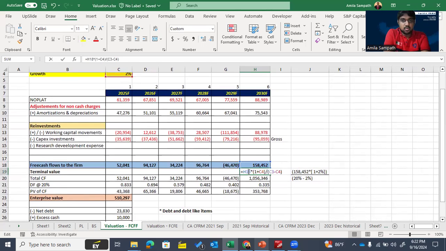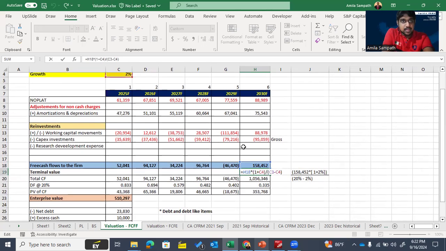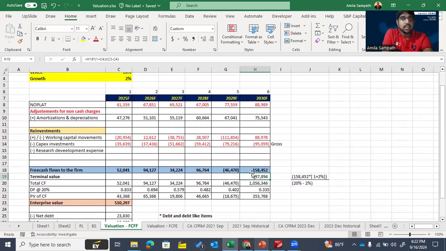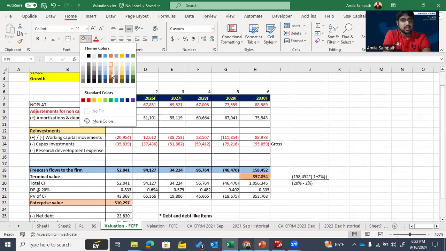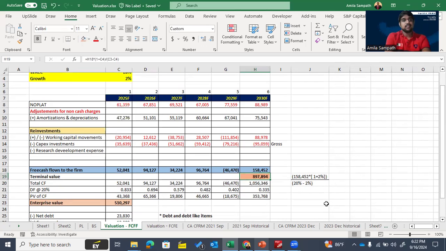Using this formula, we calculated our terminal value as at 2030 as 897,894. Simply, this is the business value beyond the explicit period, the cash flows of the business for the implicit period, which we call the terminal value.